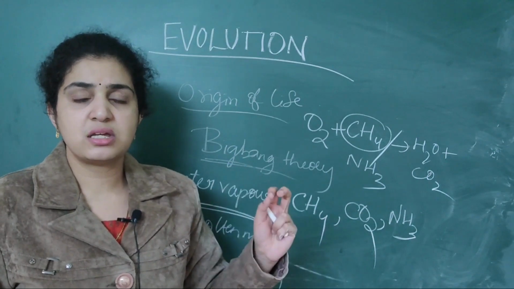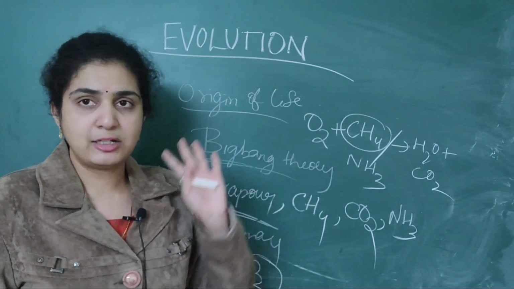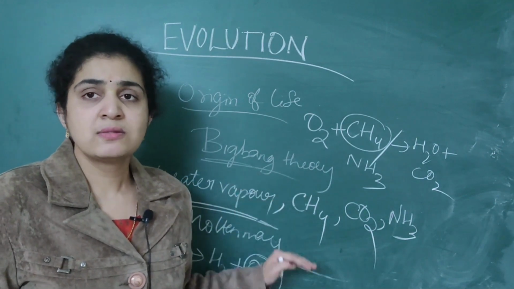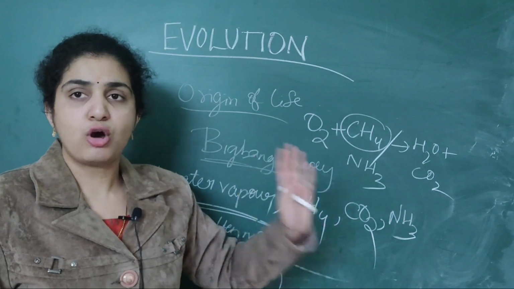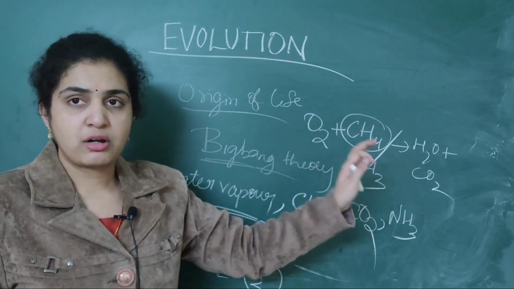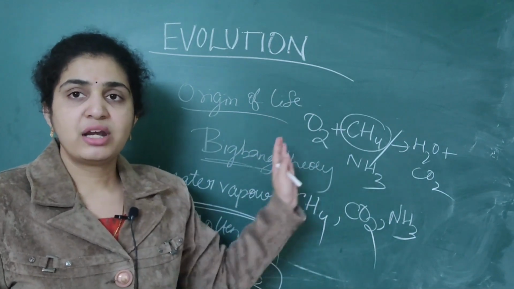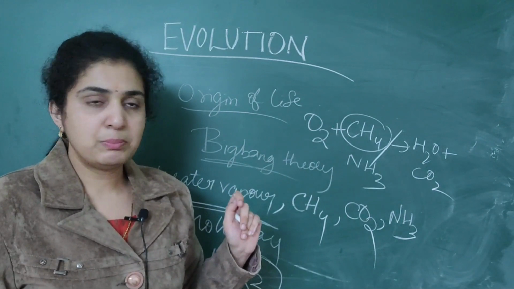First, what is the first theory which was proposed about the origin of life? It is the Big Bang theory. That you should remember. Then how is oxygen formed? Water is split into hydrogen and oxygen. That's all. Then how is CO2 and water formed? It was formed when oxygen combined with ammonia and methane. These are the two important points.